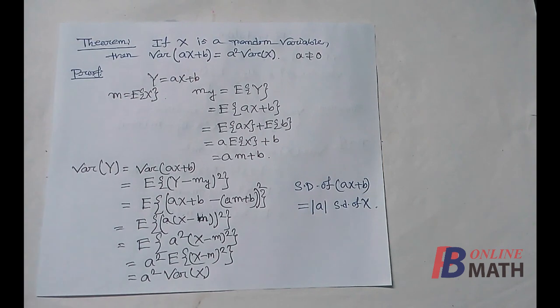Now we know that standard deviation is the positive square root of variance. So if we compute the standard deviation of ax plus b, that should be the positive square root of a square into variance of x. The positive square root of a square is modulus of a. So standard deviation of ax plus b should be modulus of a multiplied by standard deviation of x.